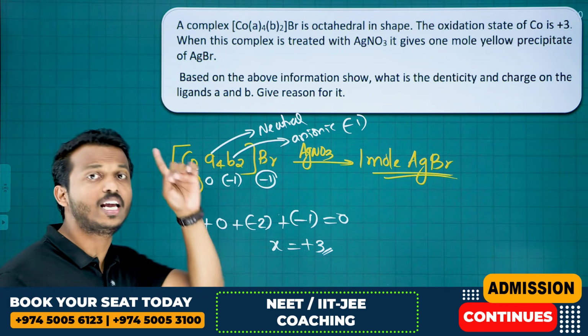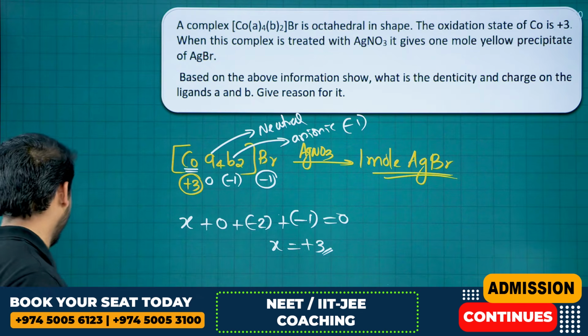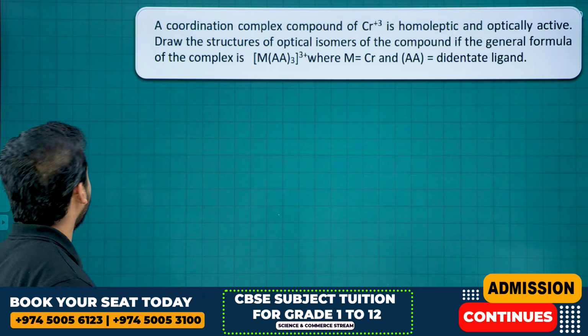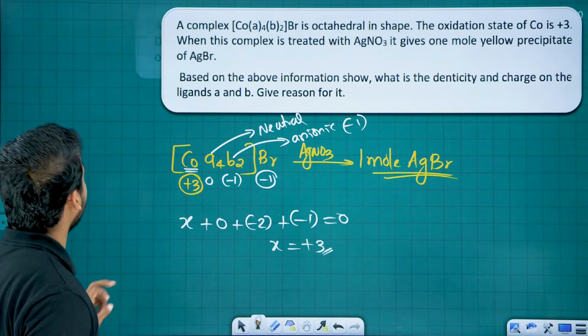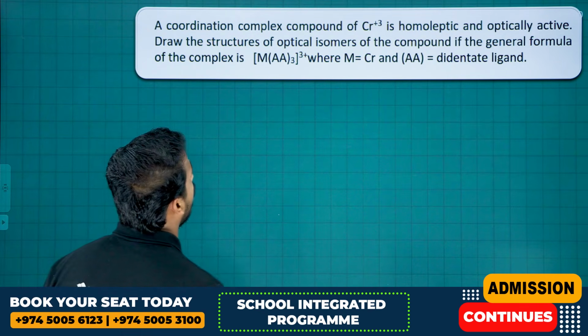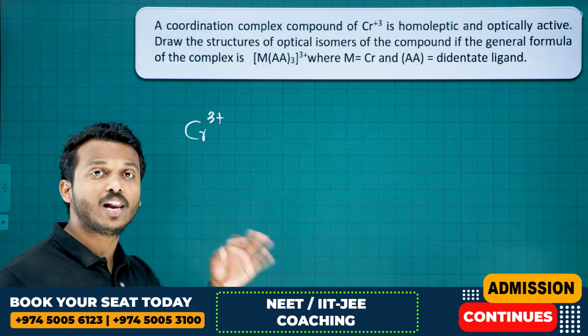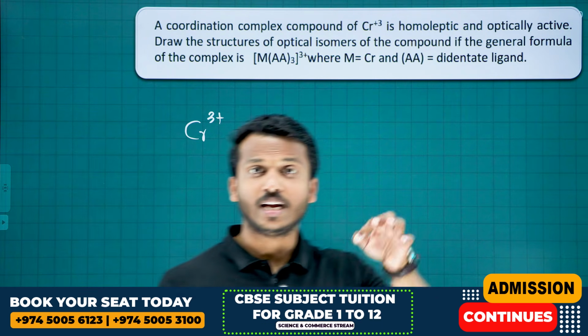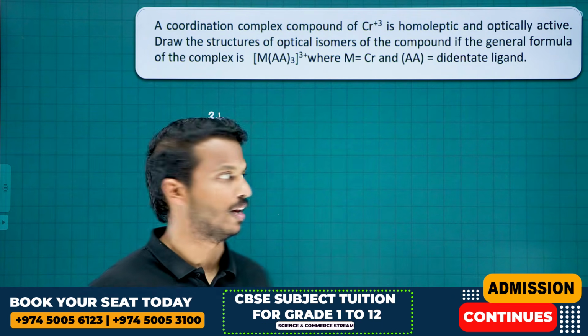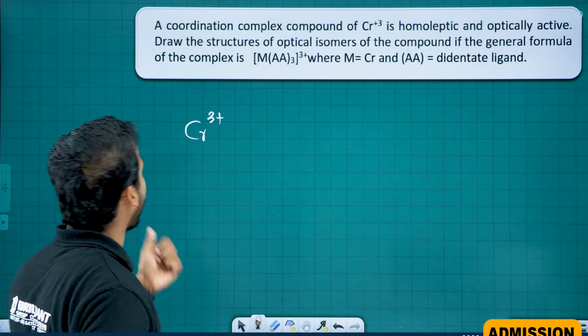So that is the denticity 1. Both are monodentate ligands. Okay, then next question. So this is over, right? Next one. A coordination complex compound of Cr3+ is homoleptic. What is meant by homoleptic? It is connected to only one type of ligand, and optically active.